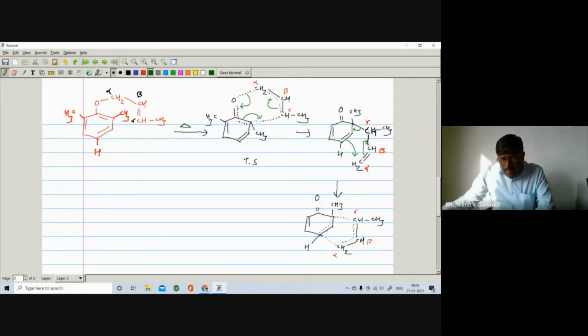This pi bond will shift here, formation of a double bond. Then this pi bond will shift here. You get a double bond here, and here you get a single bond. At the same time, this sigma bond will shift here, and you get a double bond, and here this bond will break. So you have such type of compound.